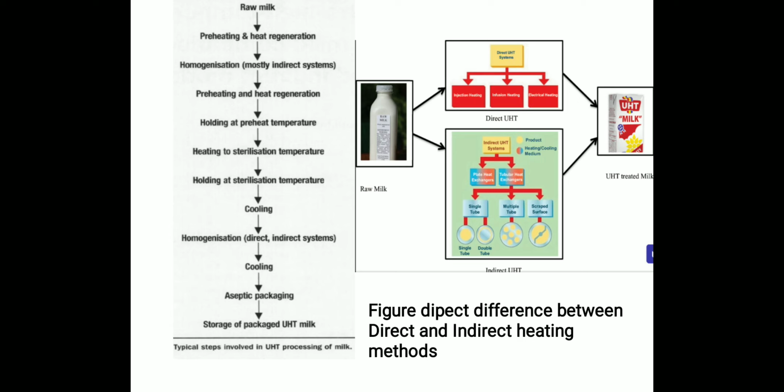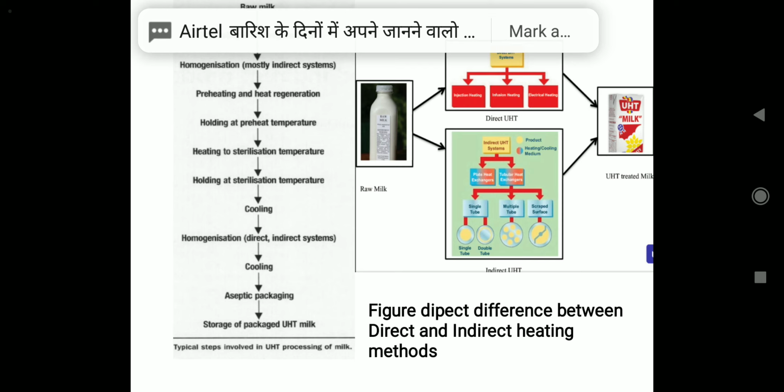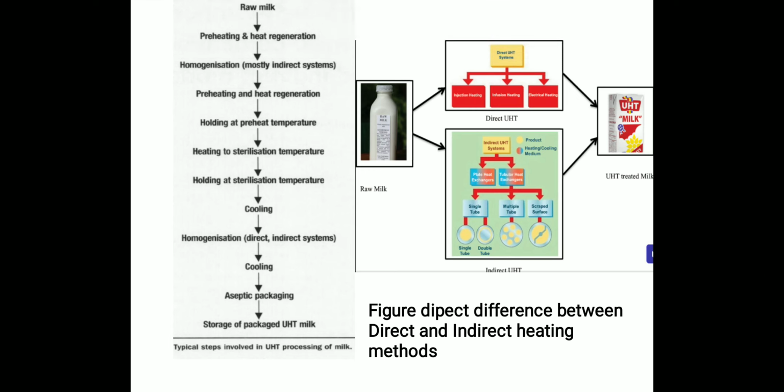After the holding of the preheat temperature, there is heating to a sterilization temperature, and this sterilization temperature is held. After that the cooling occurs, and after the cooling the homogenization occurs again with the help of either the direct or indirect system. After that cooling happens again, and at last the aseptic packaging is carried out. So the product is packaged aseptically, and the storage of packaged UHT milk is the ultimate goal of the UHT processing of milk.